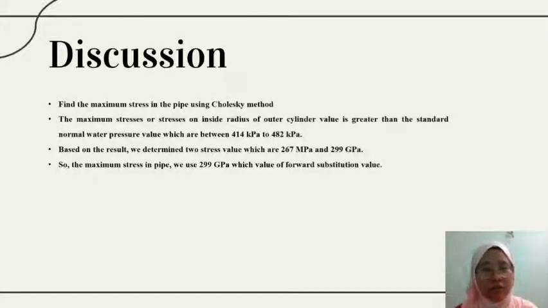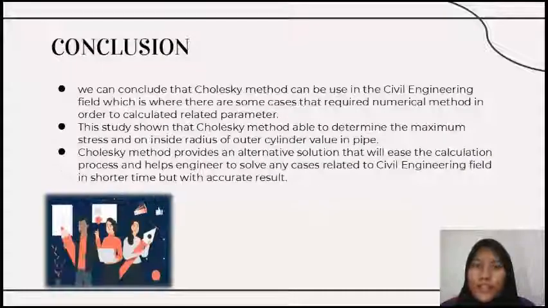From this study, we can conclude that the Cholesky method can be used in the civil engineering field, where there are some cases that require numerical methods in order to calculate related parameters. The Cholesky method helps a lot in finding exact solutions of many known functions that cannot be solved using analytic methods.